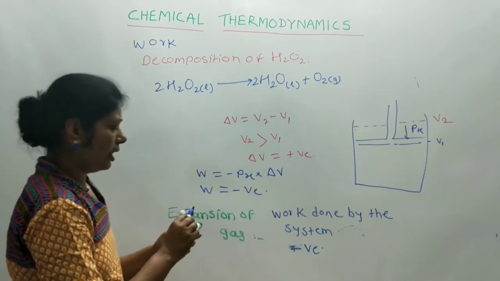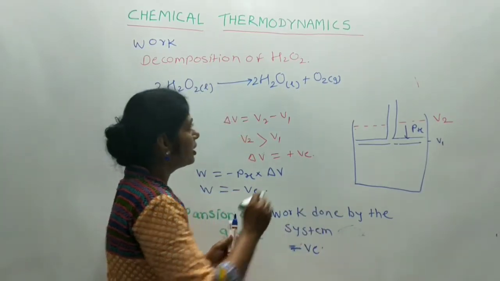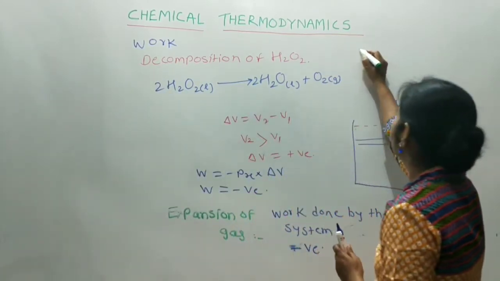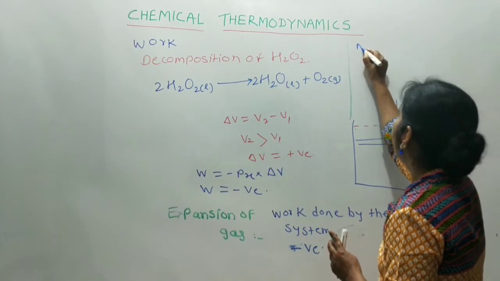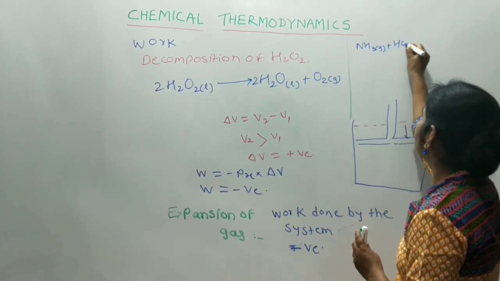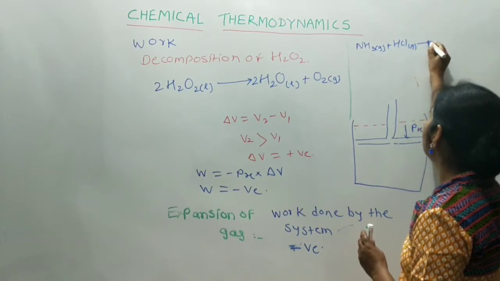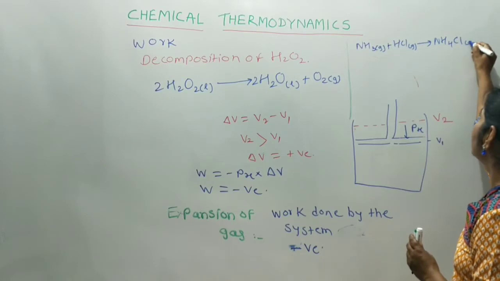Now in the second case, suppose the second reaction is NH3 gas reacting with HCl gas, which gives the product NH4Cl in the solid state.